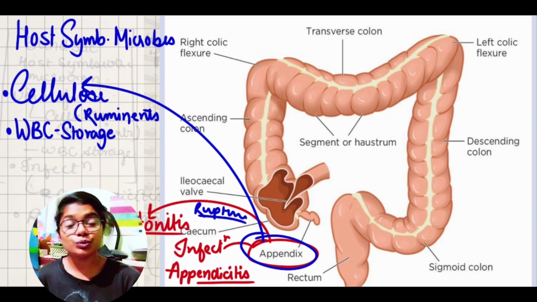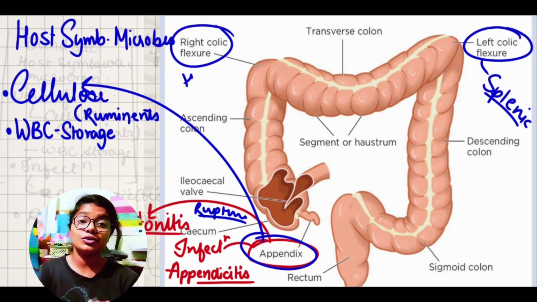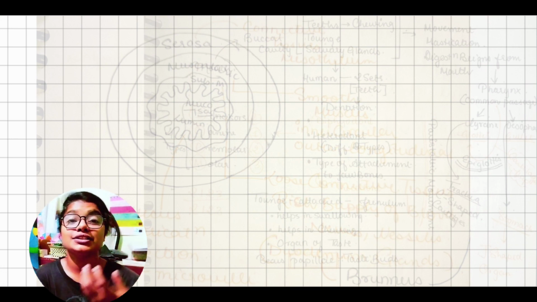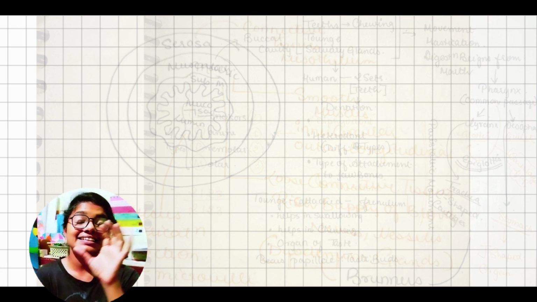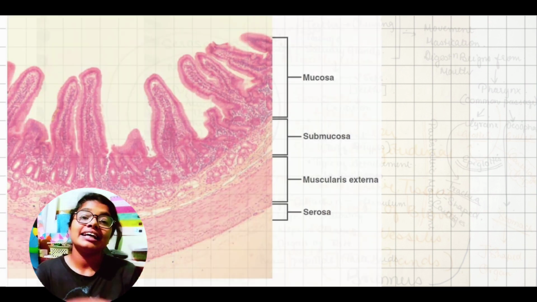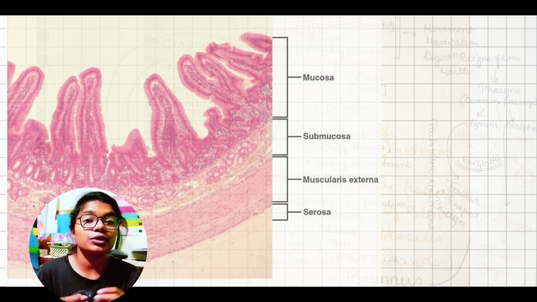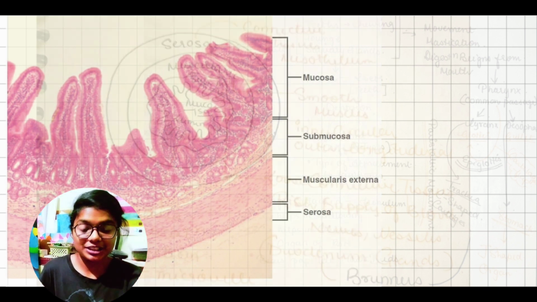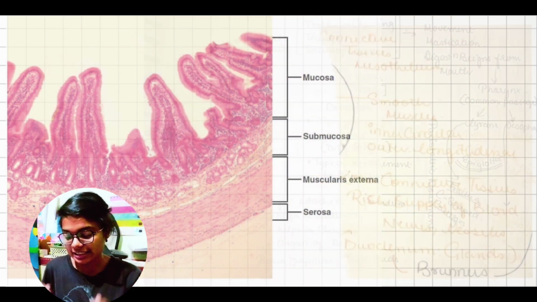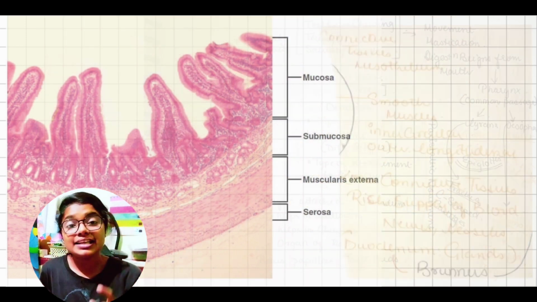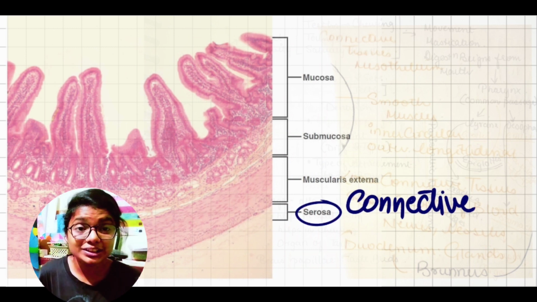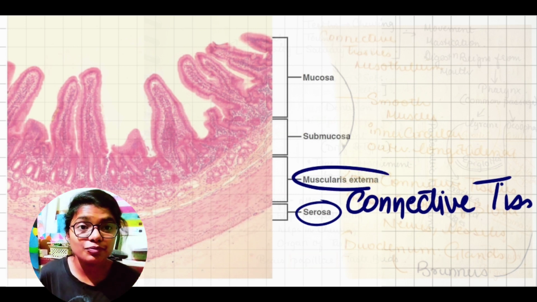After that, we will move to the four layers of the wall, or the histology of the alimentary canal. The alimentary canal wall consists of 4 different layers, and these layers are modified according to the organ in which they are present. The outer layer is the serosa, and inside it is the muscularis, then the submucosa, and then the mucosa. Serosa is made up of connective tissue and mesothelium. It is for protective purposes.